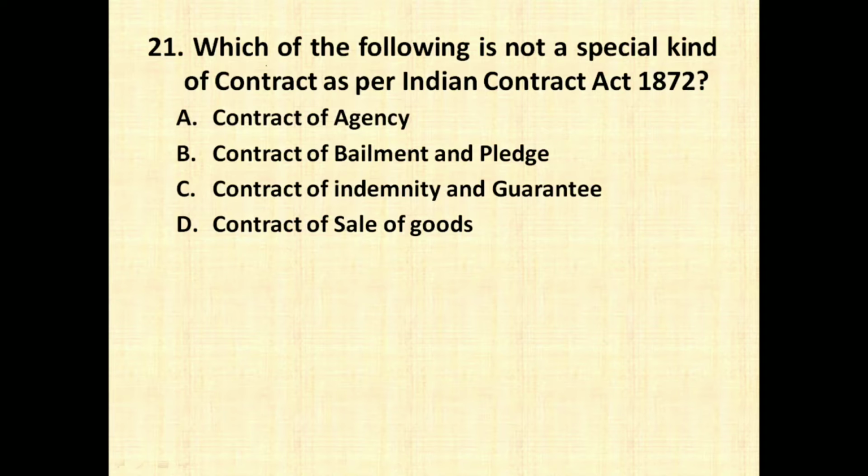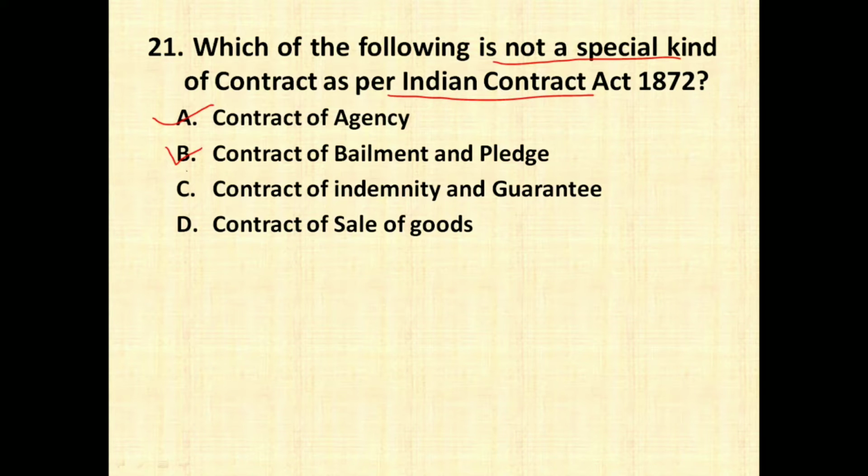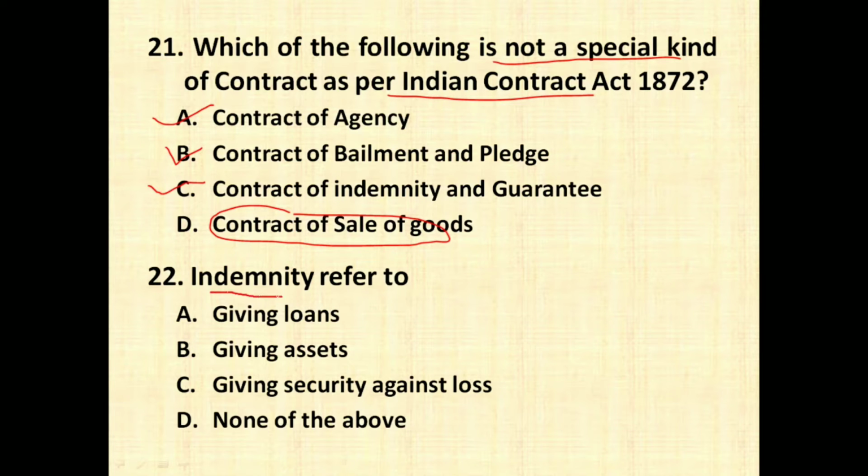So the first question is, which of the following is not a special kind of contract as per Indian Contract Act 1872? The Indian Contract Act 1872 has given basically three types of special contracts: contract of agency, definitely it is; contract of bailment and pledge, definitely it is a special kind of contract; and contract of indemnity and guarantee is also a special kind of contract. Contract of sale of goods is not a special kind of contract given as per the 1872 Act.